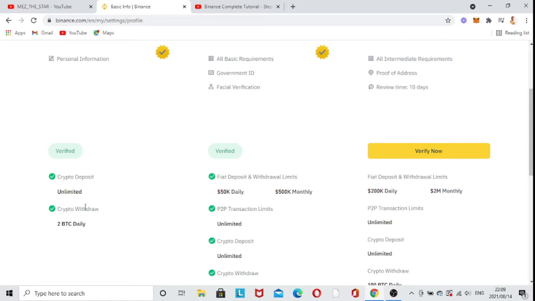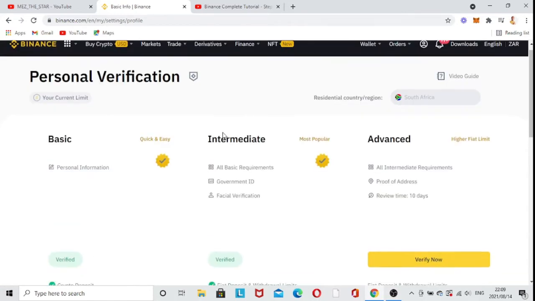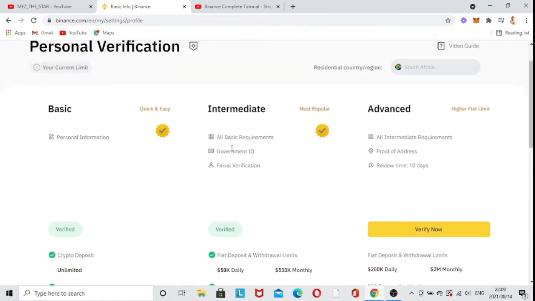I don't know what you will be doing with a lot of money like that if you have to withdraw more than that in just a day, you know, because you can actually withdraw 2 BTC. That's still a lot, you know. And then you can come on to this one, which is the most popular one, which almost everyone actually does, because it doesn't have most boundaries. You can do a lot with this one.